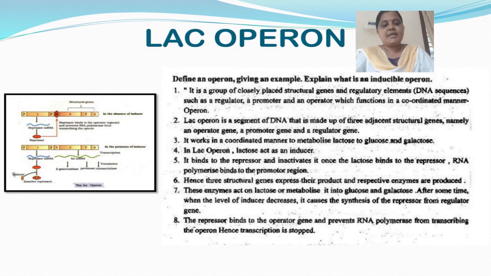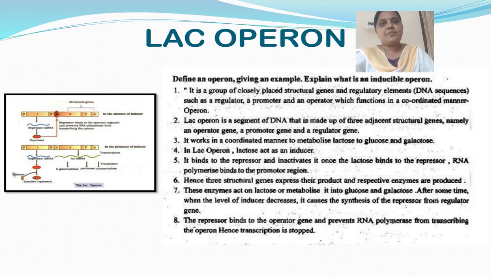And this lac operon is a segment of DNA that is made up of 3 adjacent structural genes, namely operator gene, promoter gene, and a regulator gene. And it works in a coordinated manner to metabolize lactose to glucose and galactose.